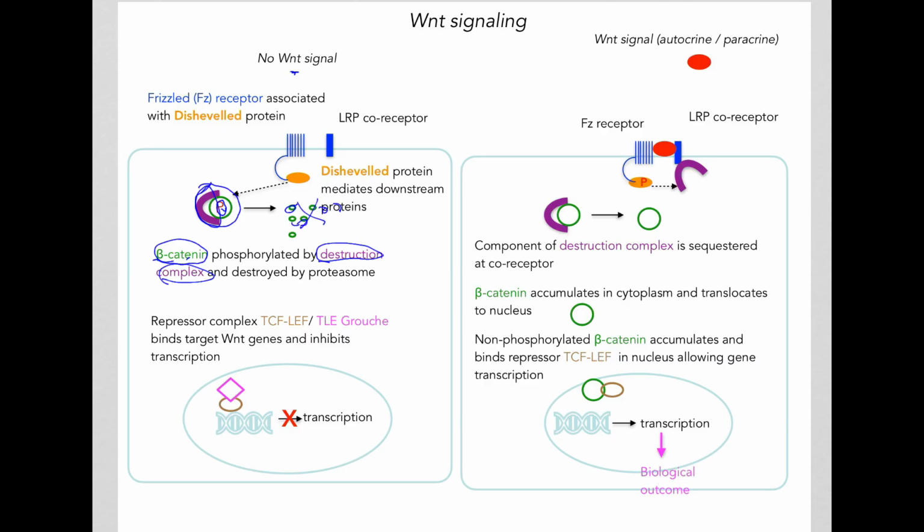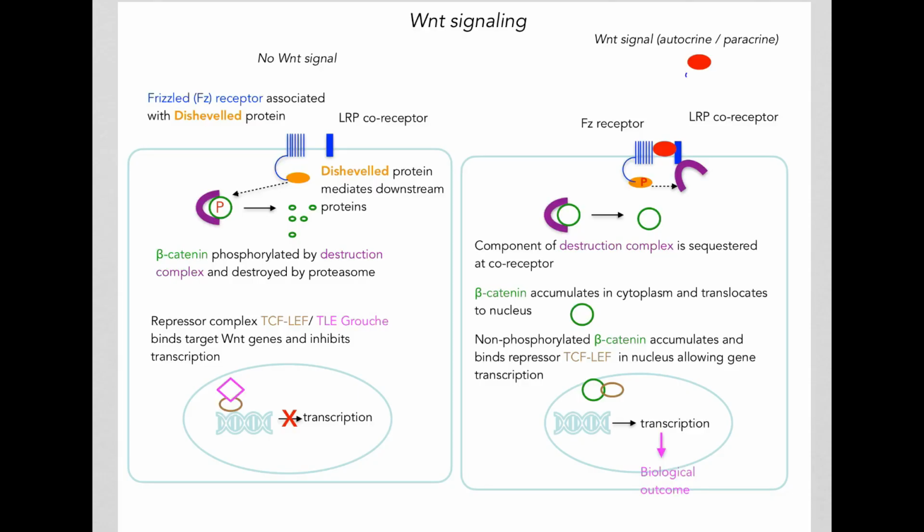So we basically do not have any beta-catenin if there is no Wnt present. Without beta-catenin, the TCF-LEF, TLE Groucho complex will bind all the genes that are affected by Wnt and inhibit their transcription, and there is no biological outcome.